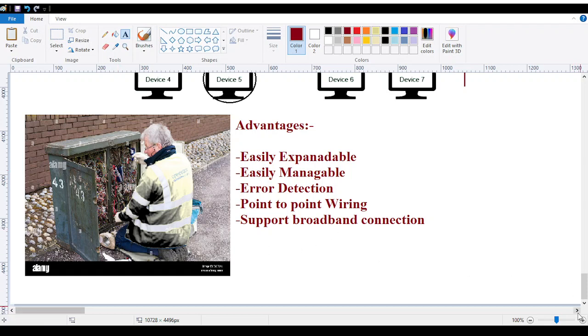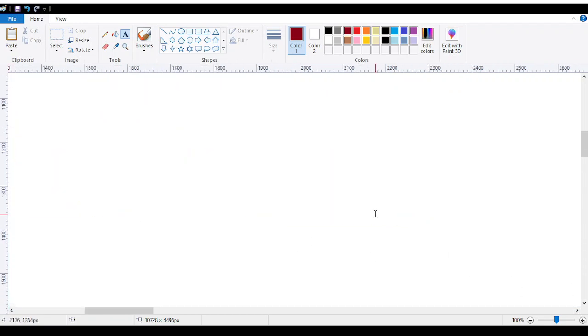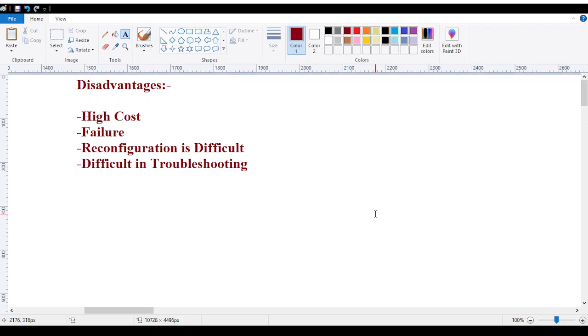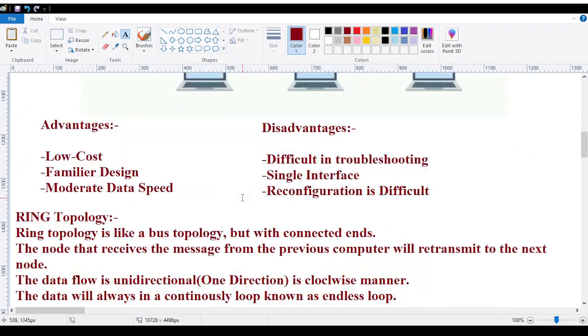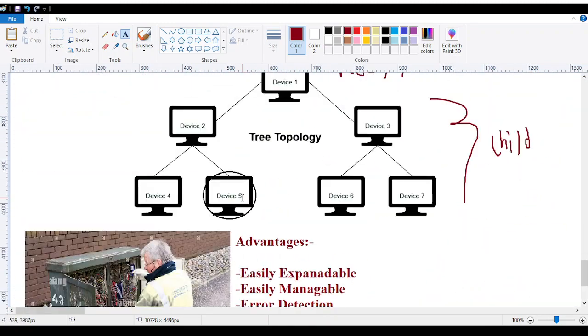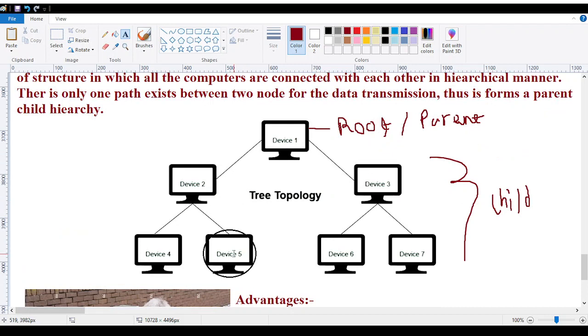Now, the last disadvantage says it is difficult in troubleshooting, but again the benefit says error detection. Yes, the detection of the error is easy, but troubleshooting is difficult. How? We detected device number 5 is not working. We say at the connection, device number 5 is not having a connection. Okay, you find it out. But why is device number 5 not having it? Might be the problem is with the cable, might be the problem is with device number 2, or with device number 221, or the cable. The problem can be at any point.